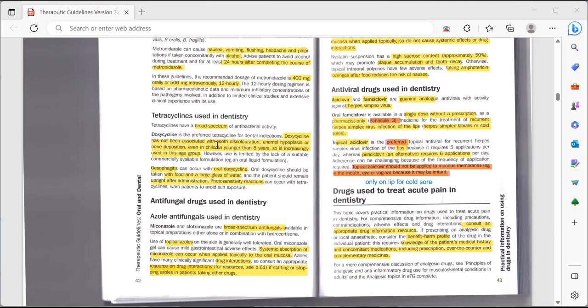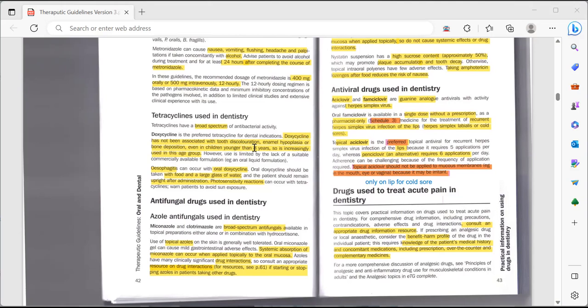Doxycycline has not been associated with this, because with the tetracycline in the past, if the kid has taken tetracycline during the growing stage of his teeth, then these antibiotics can interfere with the tooth formation and maturation, and they can cause discoloration of the teeth. That's the reason we were not very keen on prescribing these antibiotics.